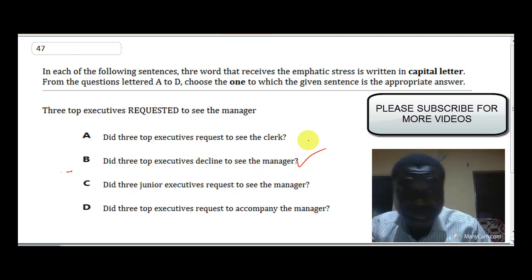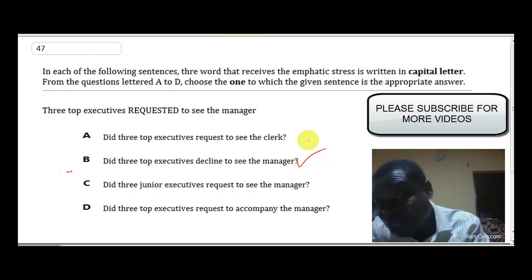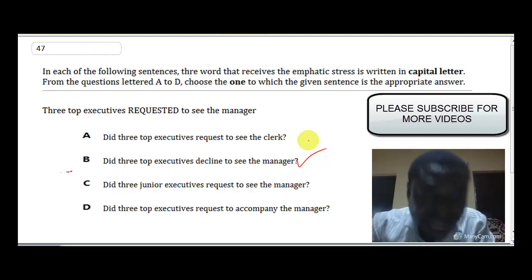It cannot be option C, the three junior executives requested to see the manager, because top is not emphasized there. It cannot be option D, the three top executives requested to accompany. If it is C that is emphasized, then D could have been the answer. But since it is not C that is emphasized, D is not the answer.